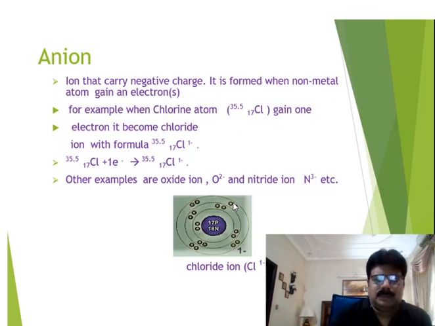As a result, the outer shell expands a little bit. The repulsive force between electron pairs also causes the shell to expand a little. Hence, we can say that although the number of shells remains the same, the size of the chloride ion is greater than the chlorine atom due to expansion of the outer shell.